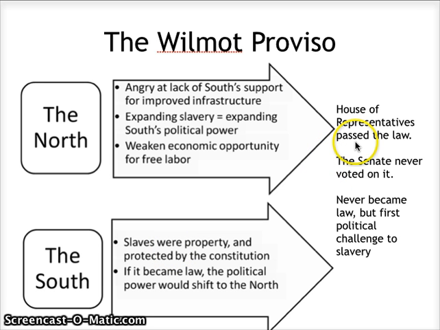What ends up happening is the House of Representatives passed the law, but the Senate does not pass the law. That means there is a division in the legislative branch in the U.S. It never ends up becoming a law. Okay, but it is showing the first sort of political change to slavery. We start seeing that people want this change.